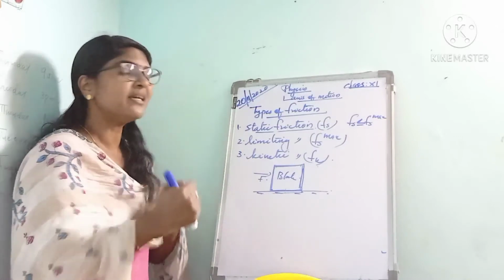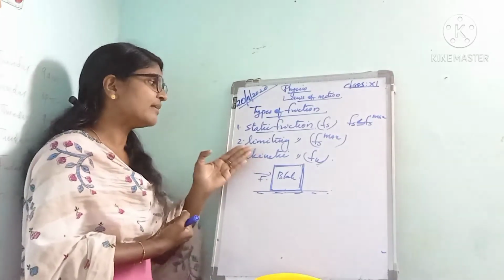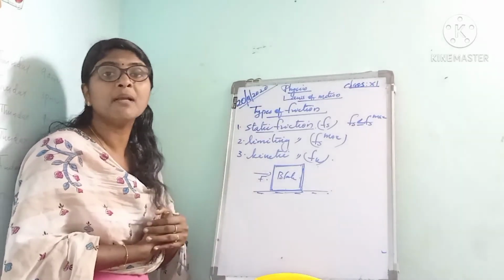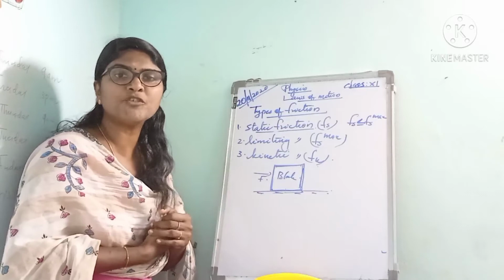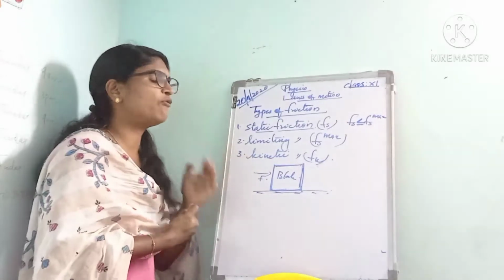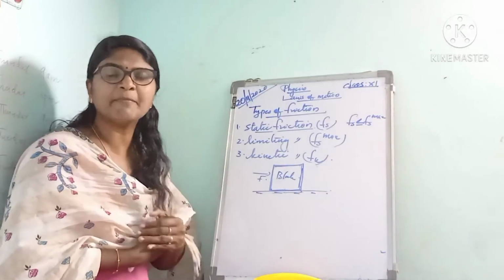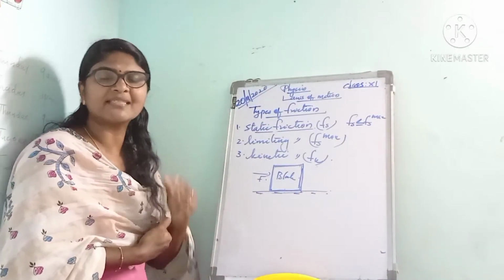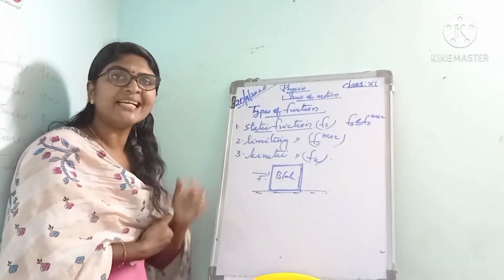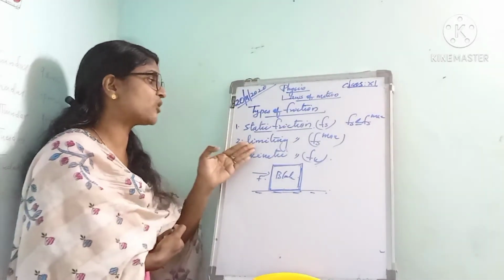The maximum value of static friction is called what? Limiting friction. That is, the limiting friction is the maximum force of static friction which comes into play when a body just starts moving over the surface of another body. That is called the limiting friction.